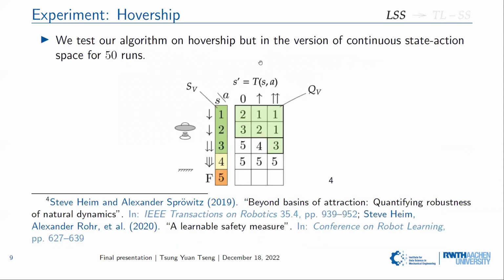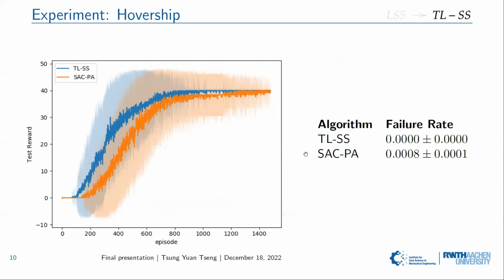We test our framework on the hover-shape example, but in a continuous state action space, where we define the viable set as not hitting the ground. And you can see the learning outcome is actually nice. Our framework has a 0% failure rate compared to learning from scratch. And you can see the blue curve, our method is learning faster